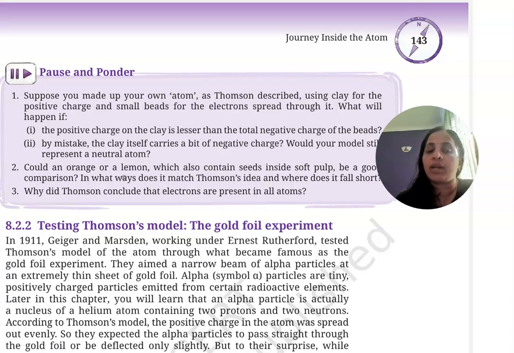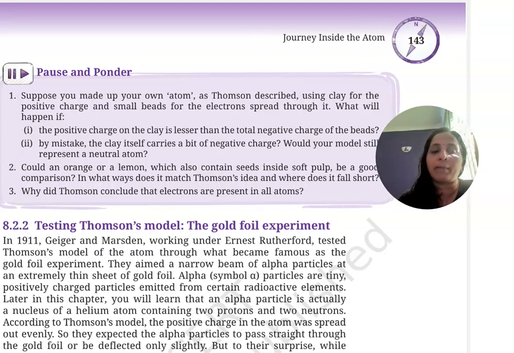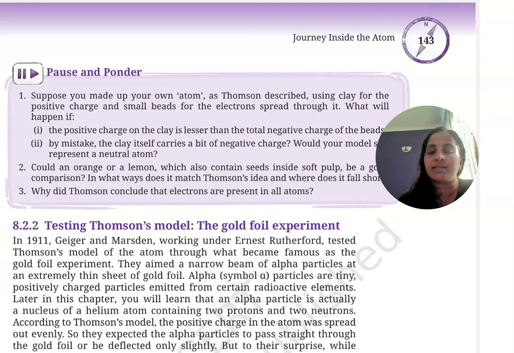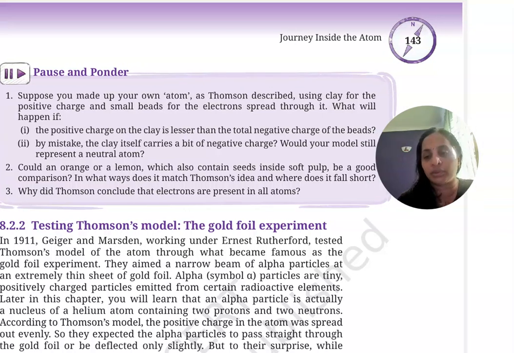Next, could an orange or a lemon, which also contains seeds inside soft pulp, be a good comparison? In what ways does it match Thomson's idea, and where does it fall short? Here the question is, he proposed the atom model as like a watermelon. We can compare that with an orange or lemon. Yes, because they are also fruits, mostly similar to that watermelon.